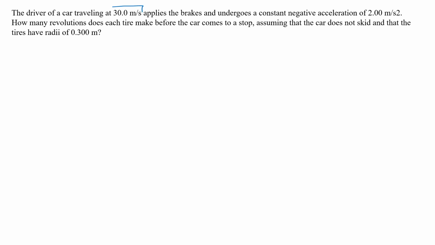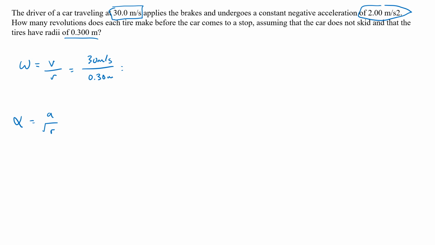In this problem, I have some linear quantities that I'm going to have to convert over to angular quantities using my radius before I can solve for some of my angular quantities. So if my angular velocity is going to be a ratio of my linear velocity to radius, and my angular acceleration is going to be my linear acceleration as it compares to radius, I can find those values so that I can use them. So 30 meters per second as it relates to a radius of 0.3 meters.